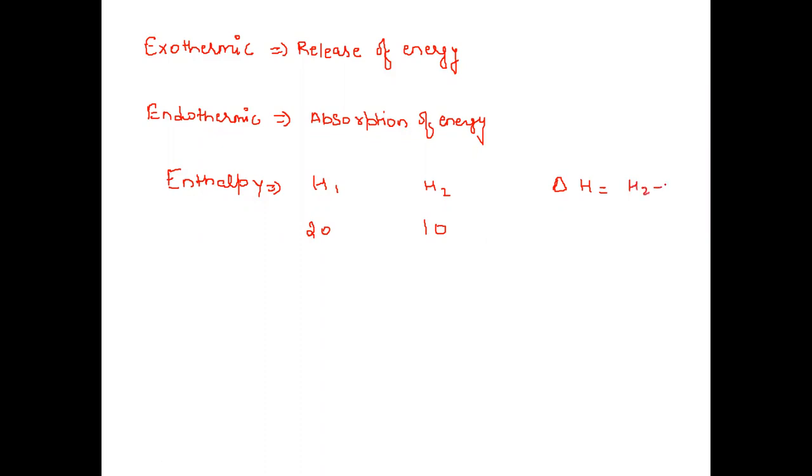It is H2 minus H1, so 10 minus 20, which is minus 10, which means it is negative. So for any reaction or process, if it is exothermic, its enthalpy change will be negative, and release of energy leads towards stability.